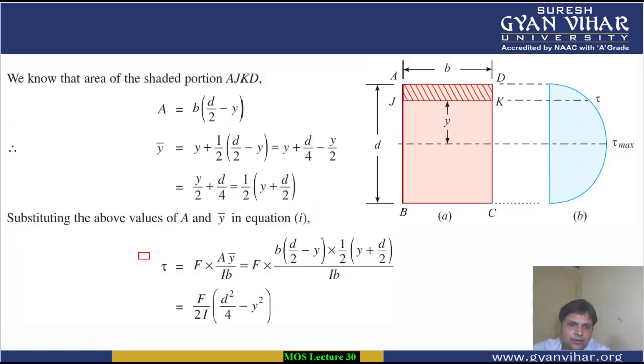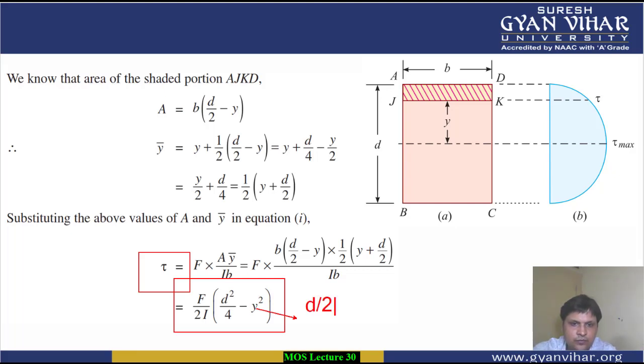This is the expression, students. In this expression, if you put the value of y equal to d by 2, what will happen? You will get d square by 4 here, and this will cancel out. Finally you will get 0 here. Shear stress value will be 0 on putting y equal to d by 2.